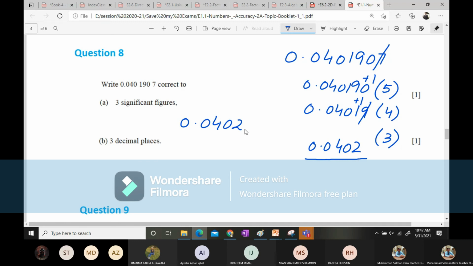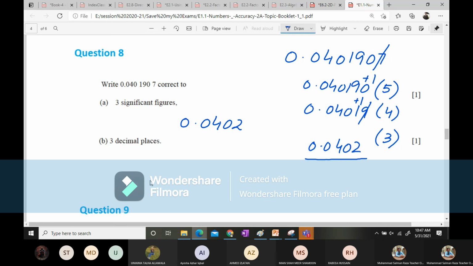So the answer is this. Now, 3 decimal places. How many of you can answer this question? 0.046. Yes. So what were you saying? Can you repeat again?